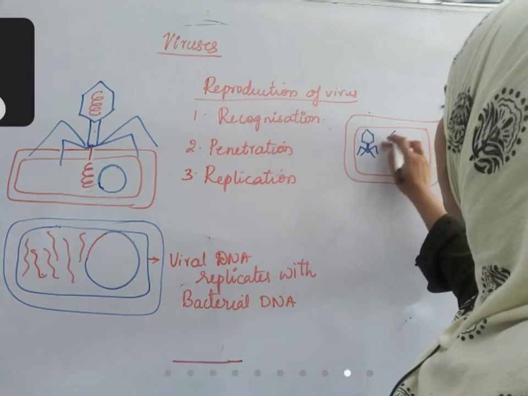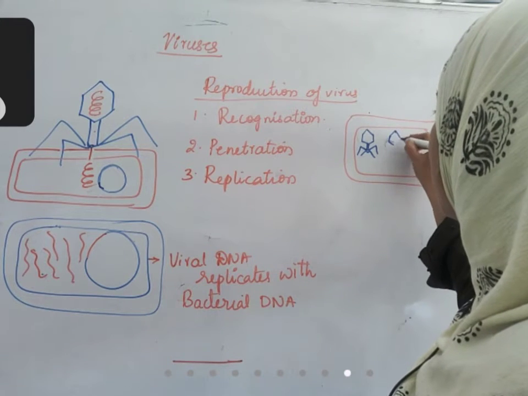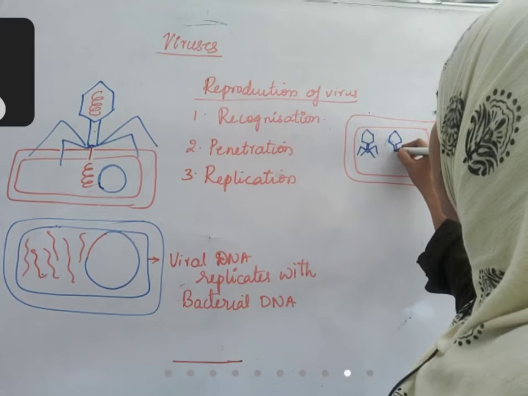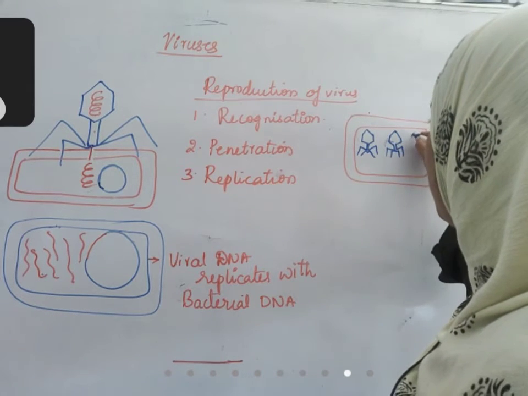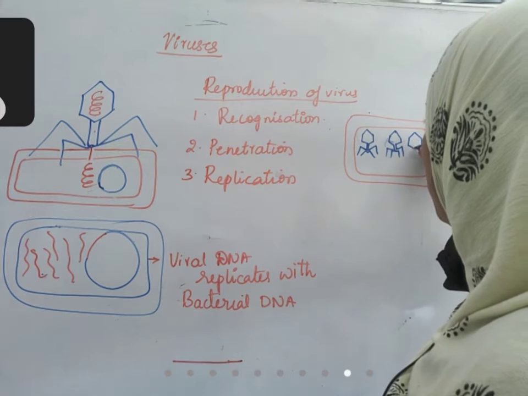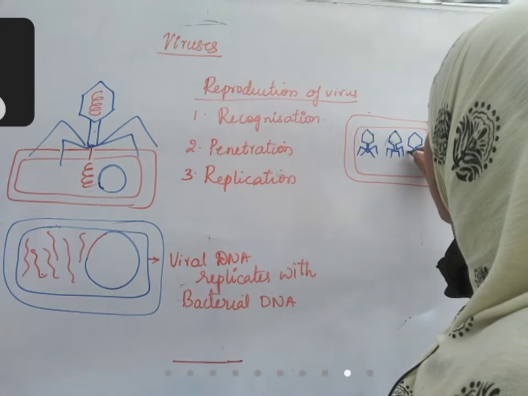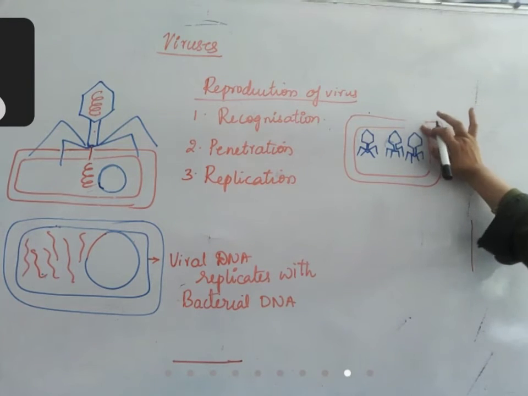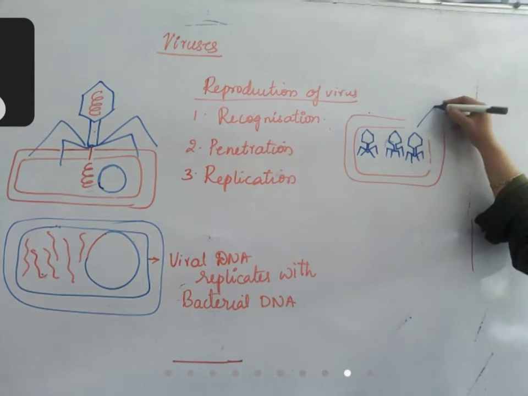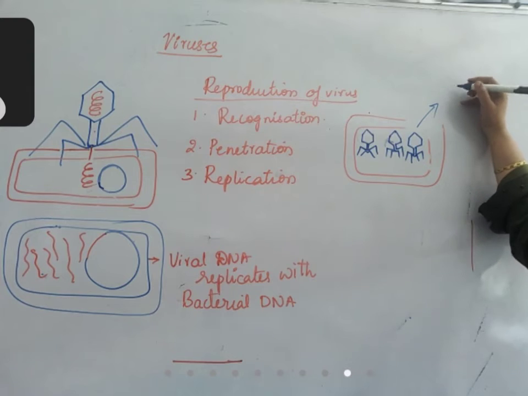So many virus particles will be formed. After so many copies are produced like this, it ruptures the cell wall and comes out. So viruses are coming out.